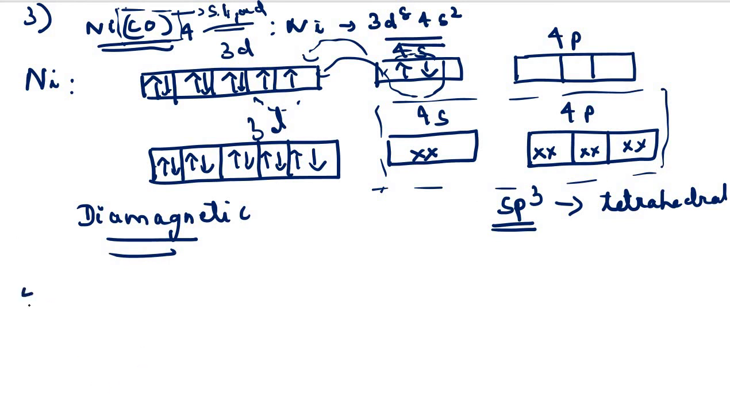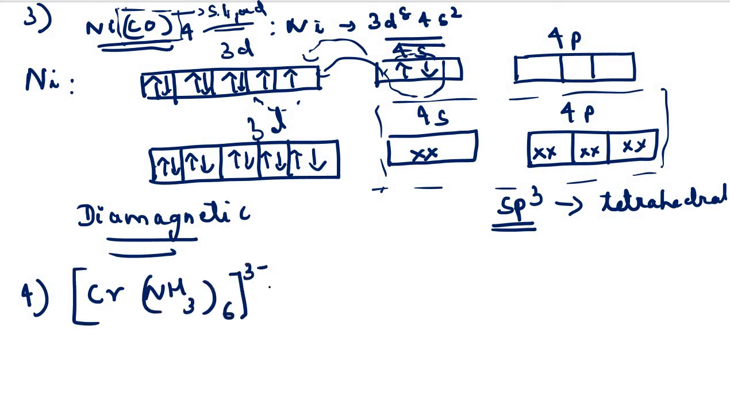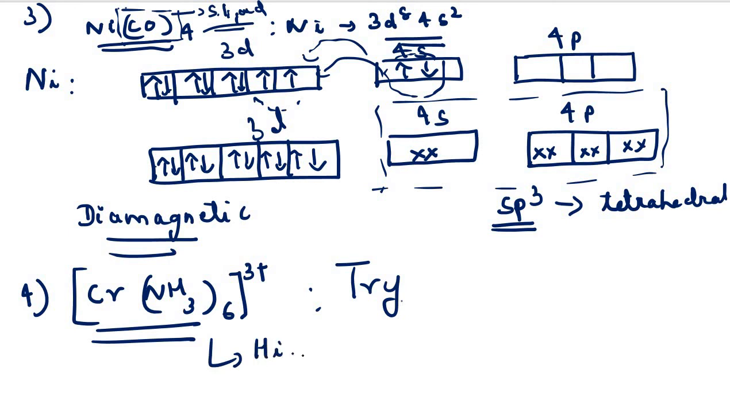Now let us take one more example. Let us take the example of [Cr(NH3)6]3+. Now you see in this case, what is the name of the compound? It is hexaammine chromium(III) ion. You just try to do this one, and let me give you a hint. You see whether you are getting this one or not. The hybridization for hexaammine chromium will be d2sp3 hybridization.